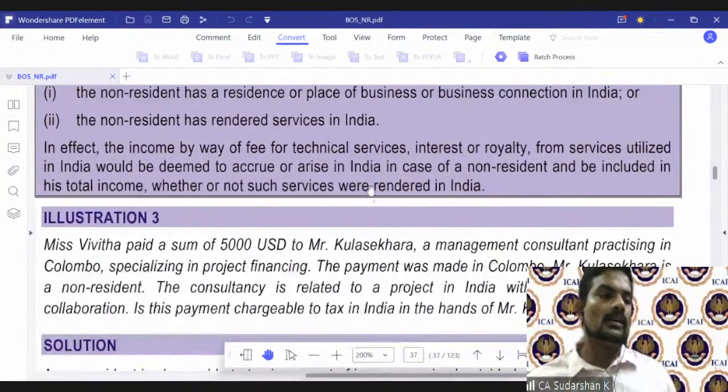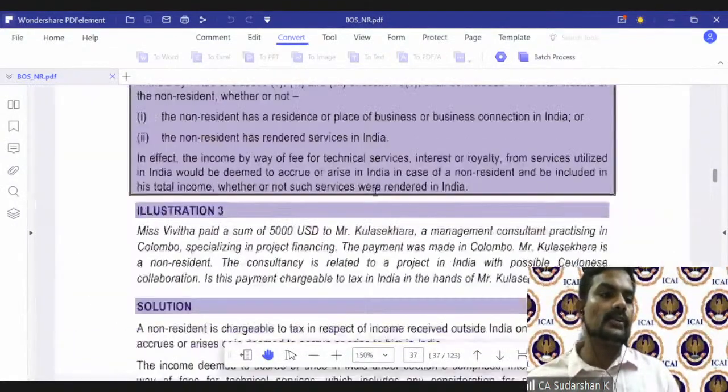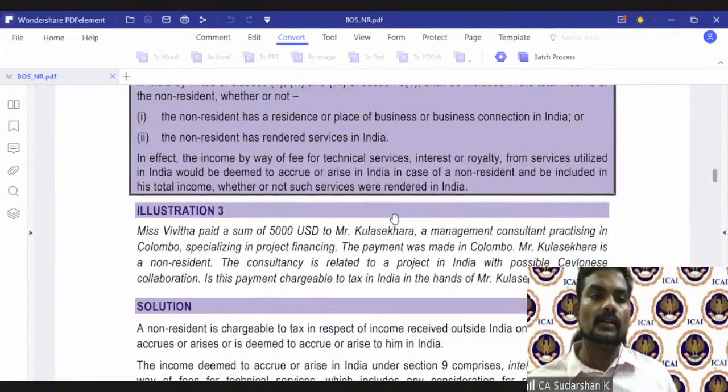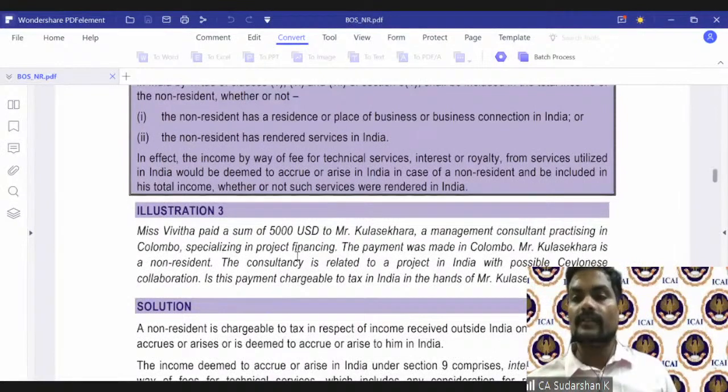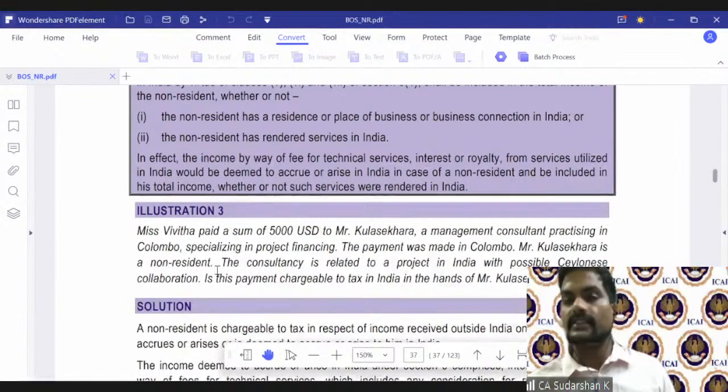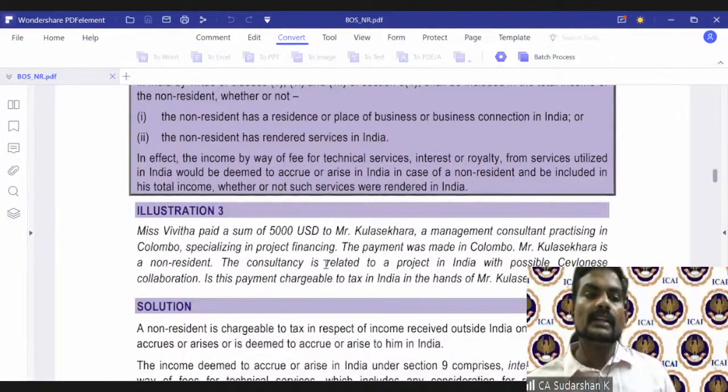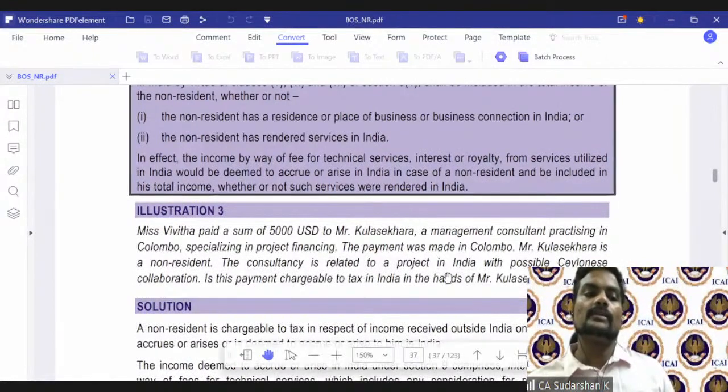Ms. Vivita paid a sum of 5,000 USD to Mr. Kulashekara, a management consultant practicing in Colombo, specializing in project financing. The payment was made in Colombo. Mr. Kulashekara is a non-resident. The consultancy is related to a project in India with a possible Sri Lanka collaboration. Is this payment chargeable to tax in India in the hands of Kulashekara?